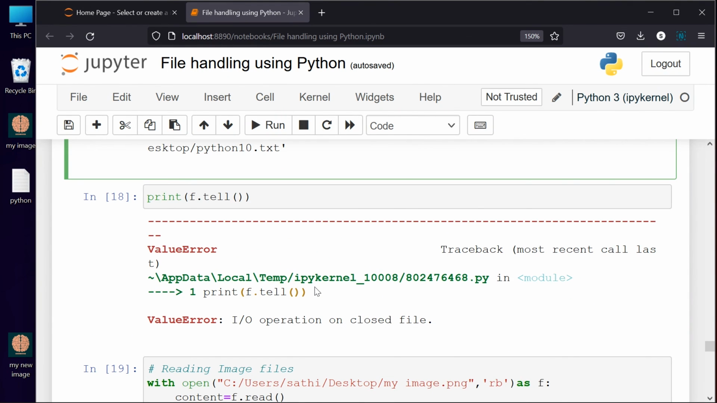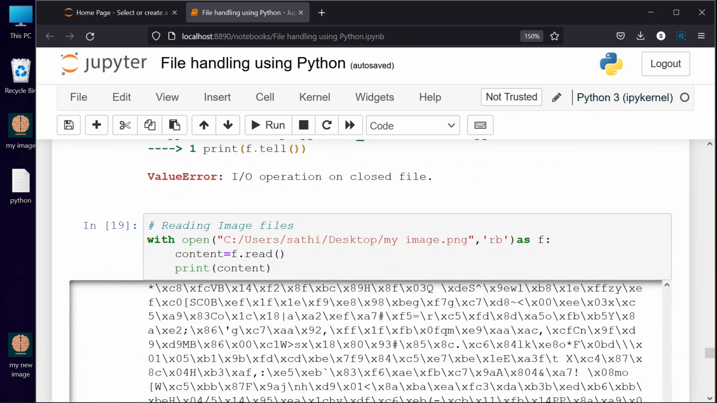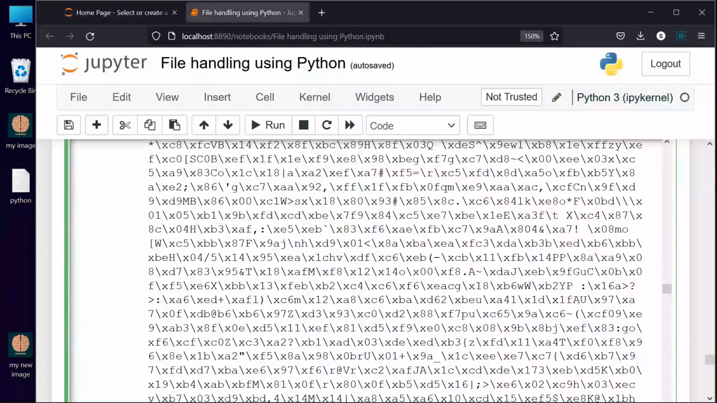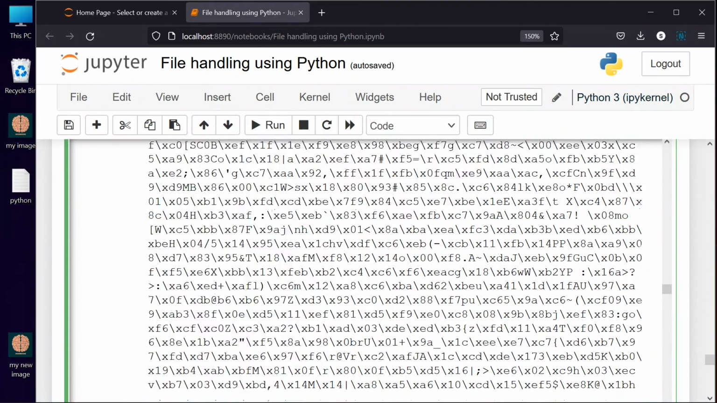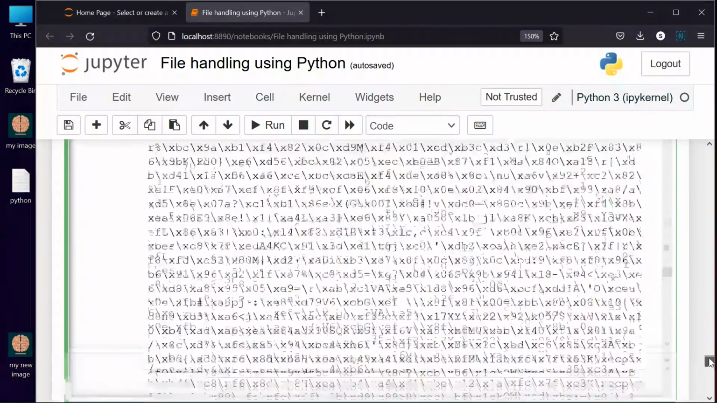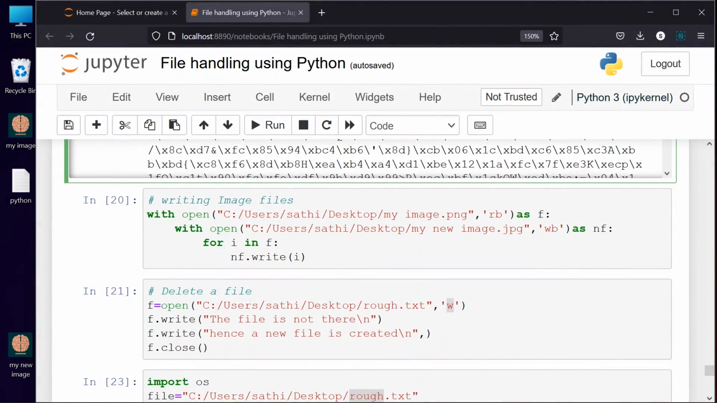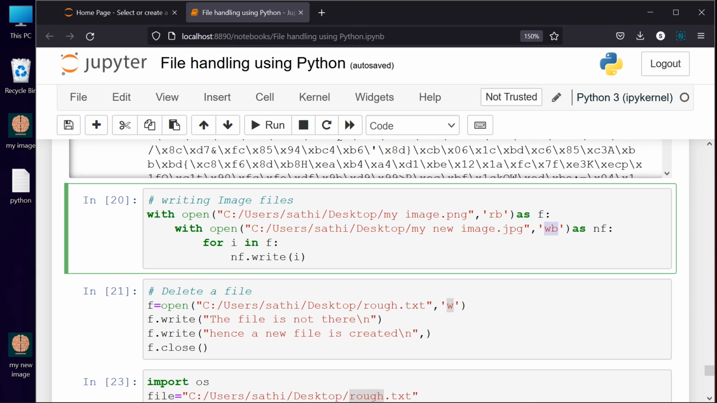The last one we have seen here is reading an image file and copying it to a new file with a different format. I created my image in PNG format, and after that I tried to read that file. When I read that file, everything is in terms of hexadecimal. After that I open a new file in write mode with the new name, which means all the contents of my image are moved to my new image. One file has been created, so the .png format has been converted into .jpg format also. This we have seen.